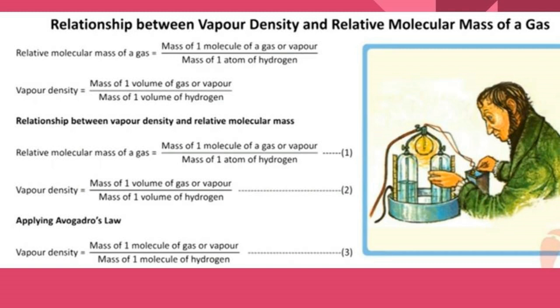Put it as the first equation. Vapor density is the ratio of the mass of one volume of a gas or vapor to the mass of one volume of hydrogen. Mark it as the second equation.